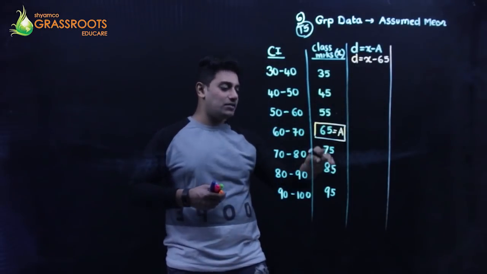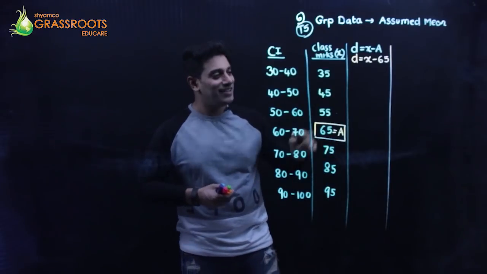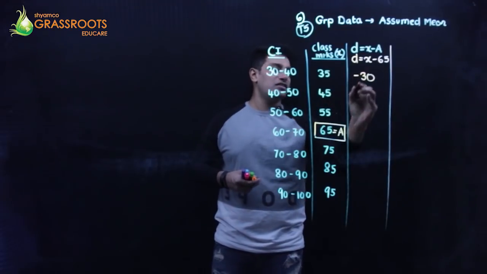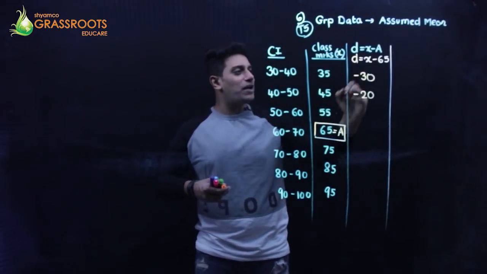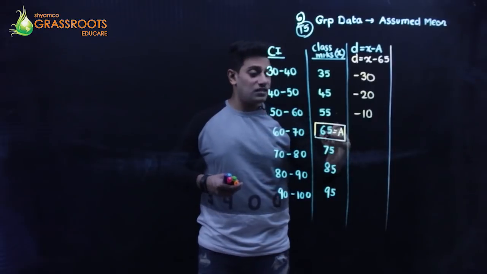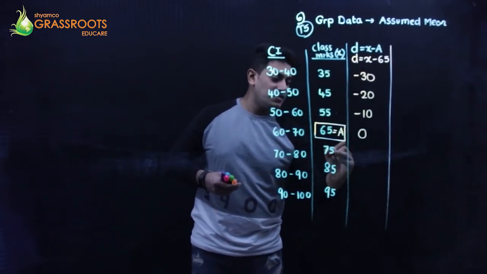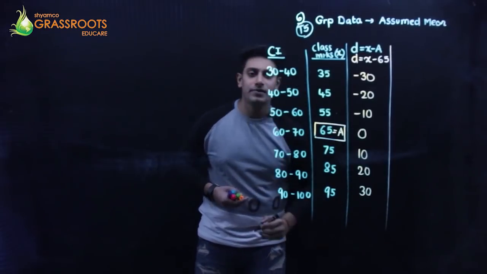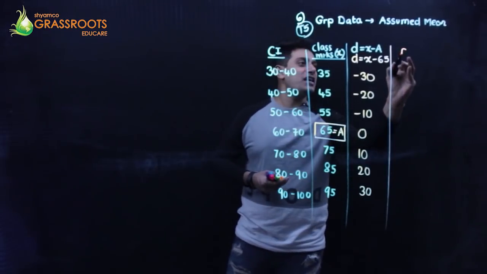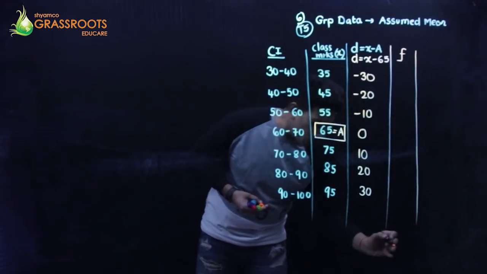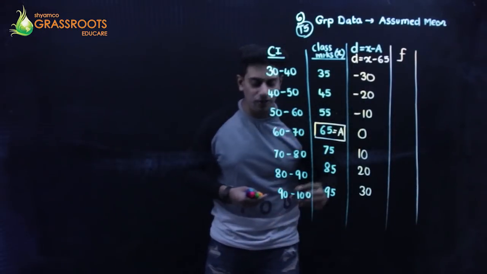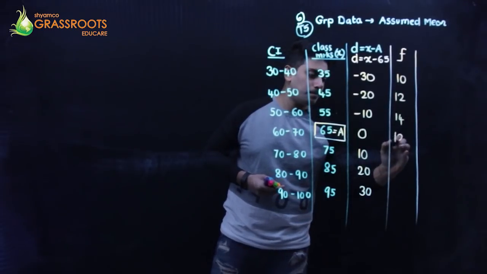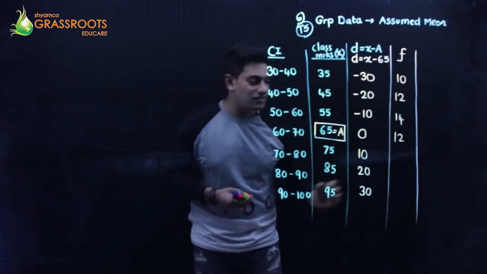These are all my X's. So 35 minus 65, 45 minus 65, 55 minus 65, 65 minus 65, 75 minus 65. It goes in sync. Now the frequencies are given to me. What are the frequencies? 10, 12, 14, 12, 9, 7, 6.